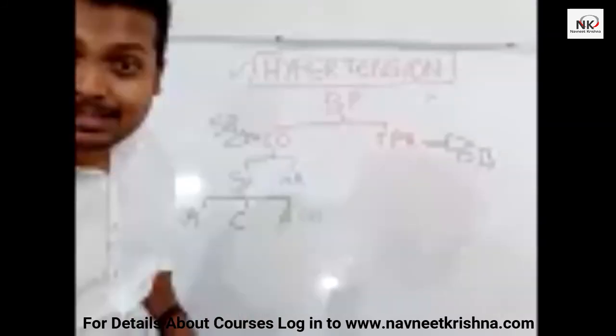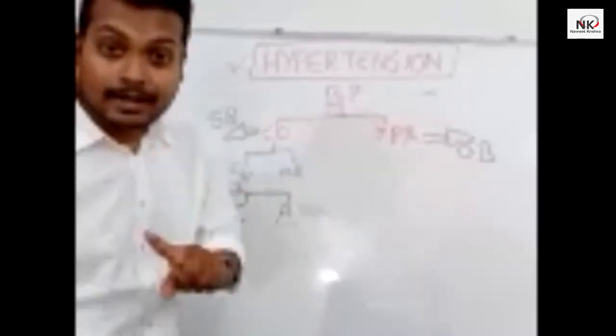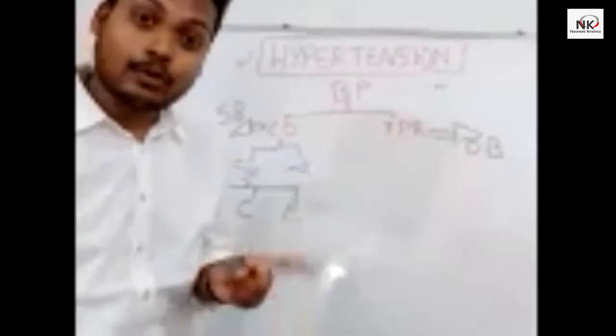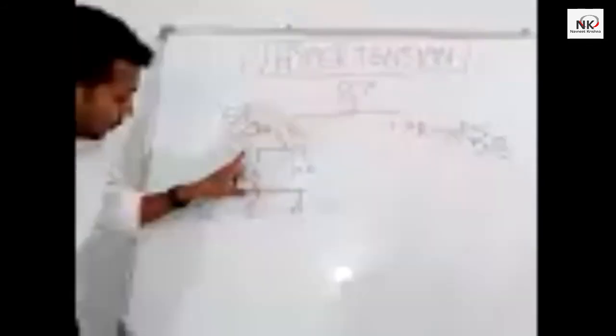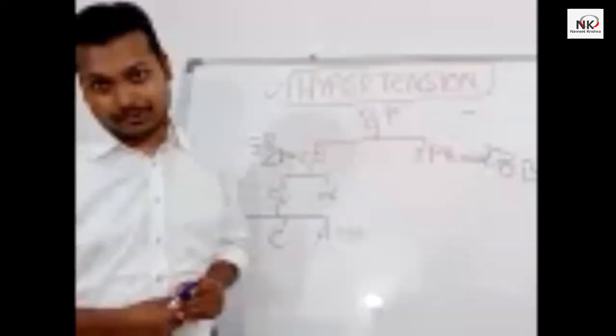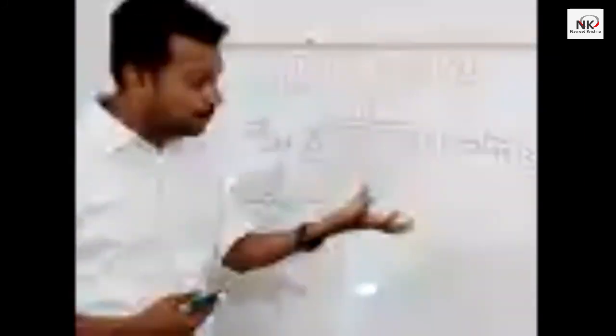If the venous return is less, what is happening? Cardiac output will be low because stroke volume will be low, ejection fraction will be low, and once the cardiac output is low, the systolic blood pressure will come down. So, are you getting how hypertension, the blood pressure, is regulated by these two concepts? Very important to understand.